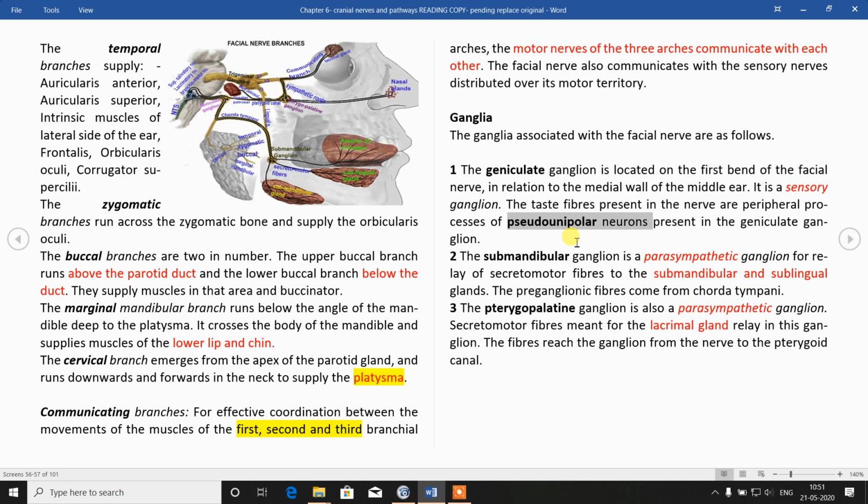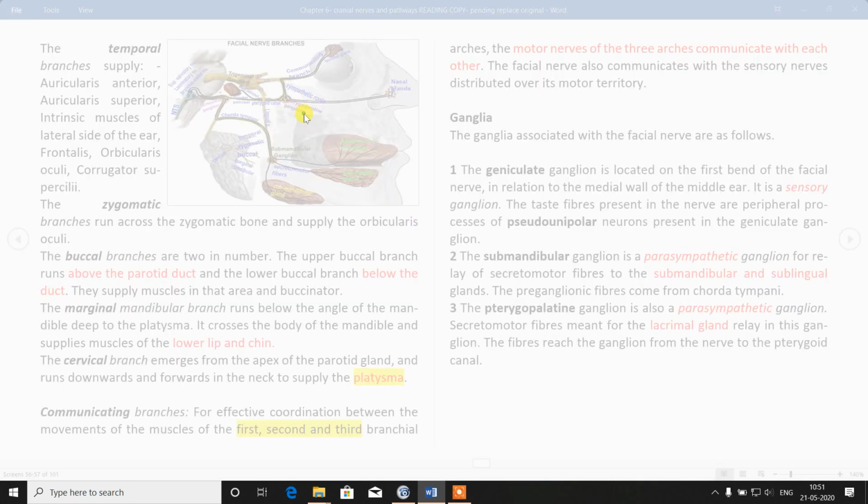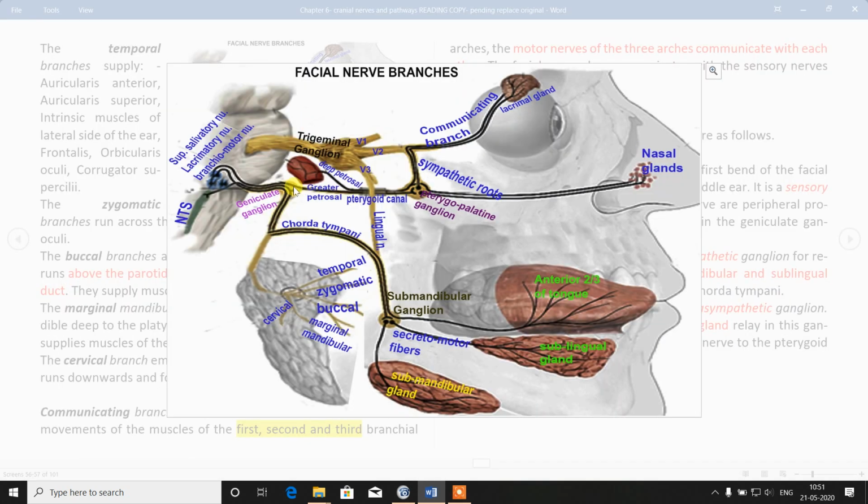And 2 efferent parasympathetic ganglia, that is submandibular and pterygopalatine. You can see here there is geniculate ganglion, here there is pterygopalatine ganglion, here it is submandibular ganglion.